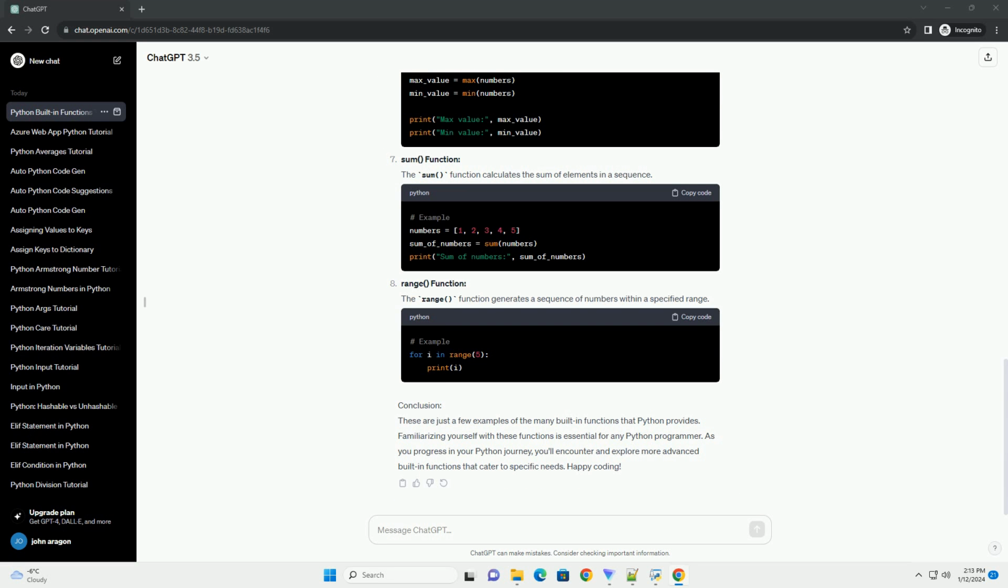Conclusion. These are just a few examples of the many built-in functions that Python provides. Familiarizing yourself with these functions is essential for any Python programmer. As you progress in your Python journey, you'll encounter and explore more advanced built-in functions that cater to specific needs.